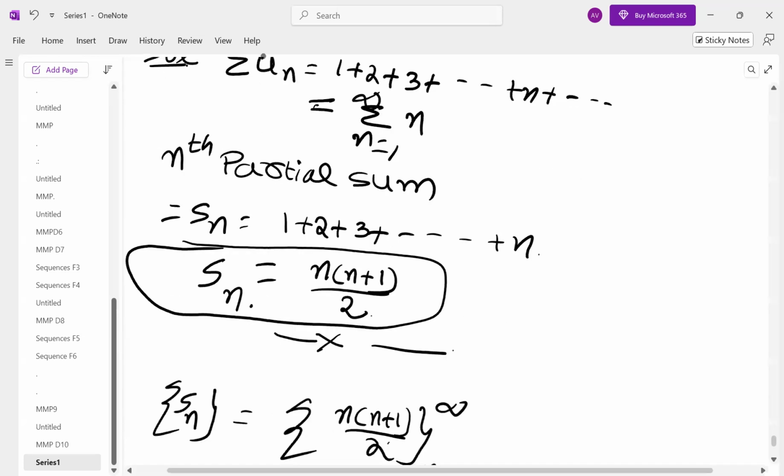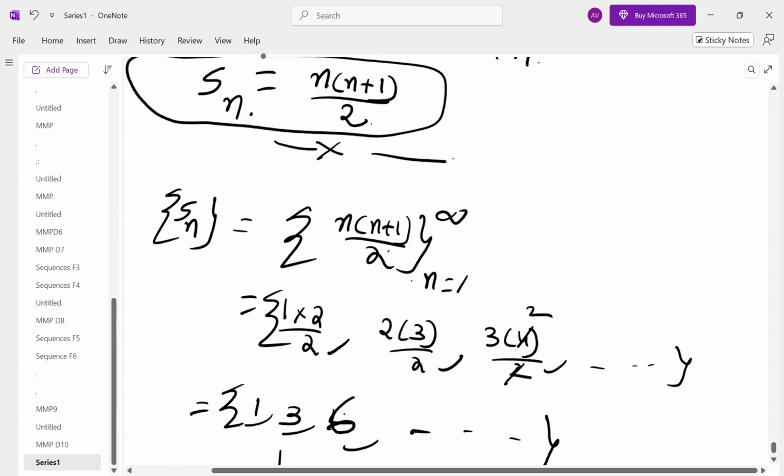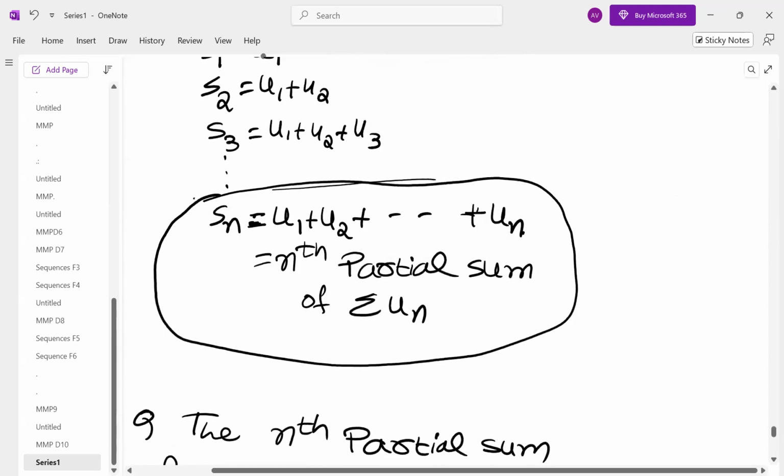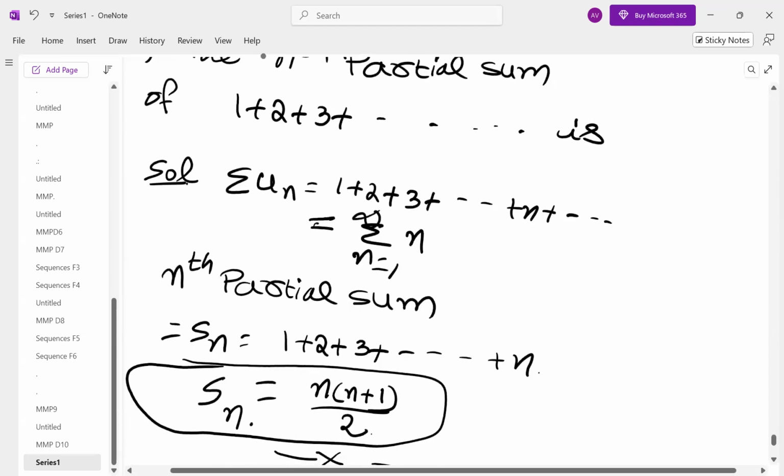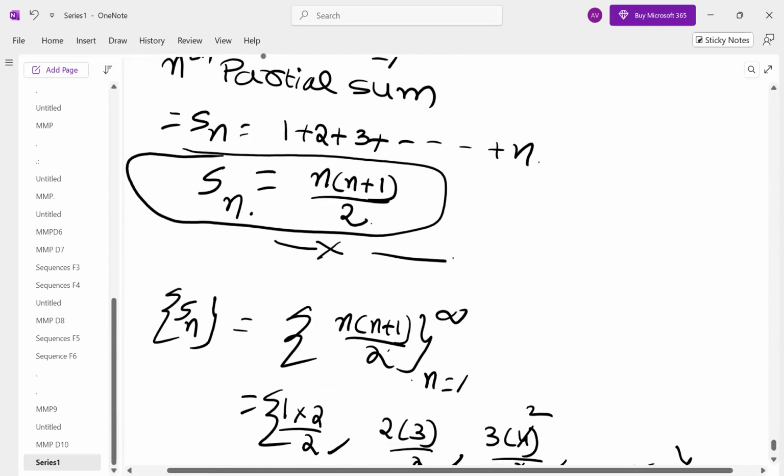So let us write down what we have seen now. Where did we start our journey? You are given a series. For the series, you could get the nth partial sum. This nth partial sum gives rise to one sequence. So if this sequence created by the nth partial sum converges, we say the series converges. If this is divergent, the series is divergent. If this oscillates finitely, the series oscillates finitely. If this oscillates infinitely, the series is said to oscillate infinitely. That is, the nature of the series depends on the sequence formed by the nth partial sum.